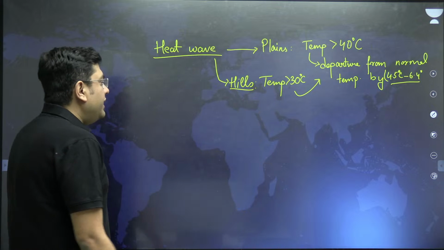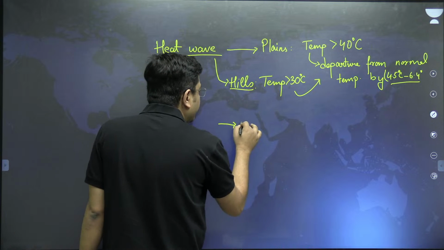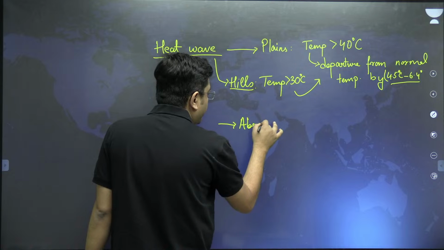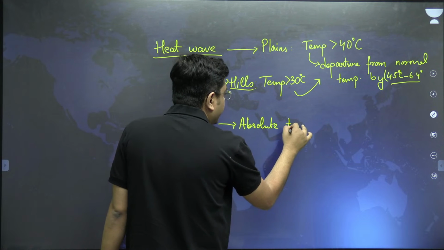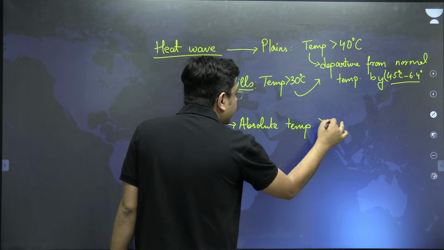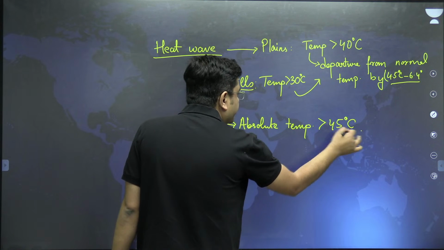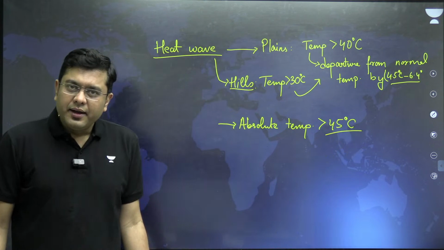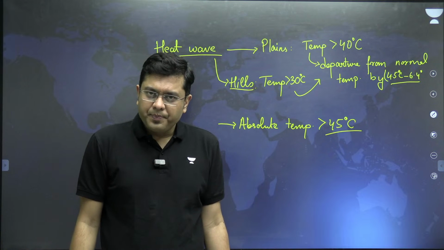Other than that, let's suppose the absolute temperature is greater than 45 degrees Celsius. Even then, a heat wave is declared.